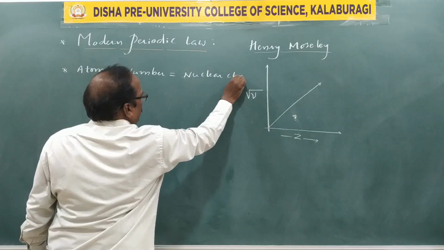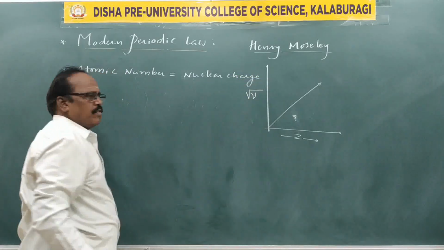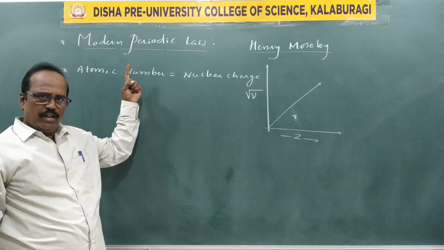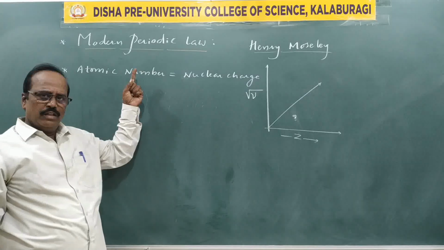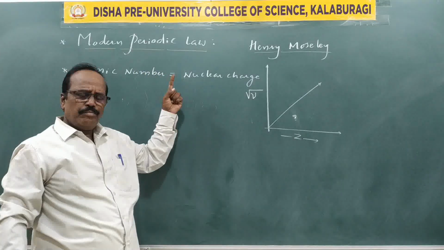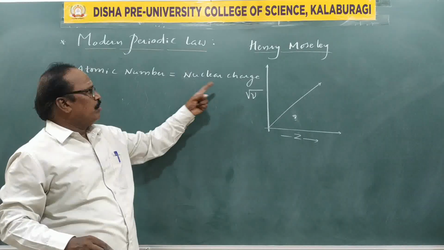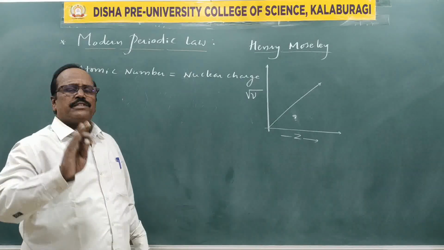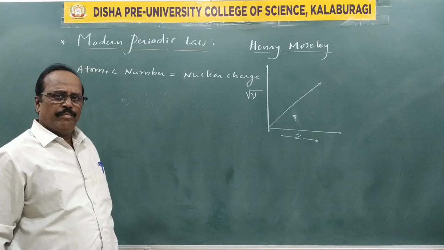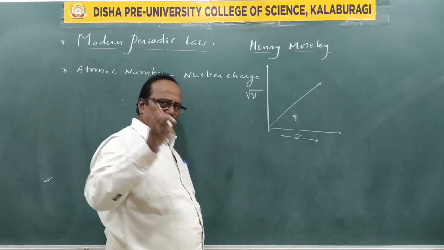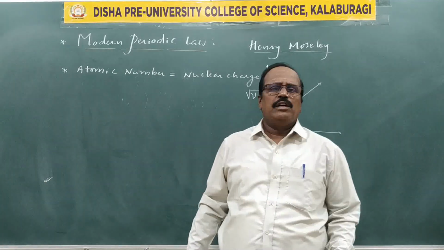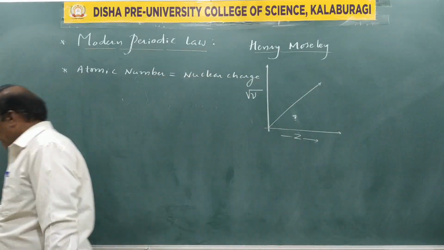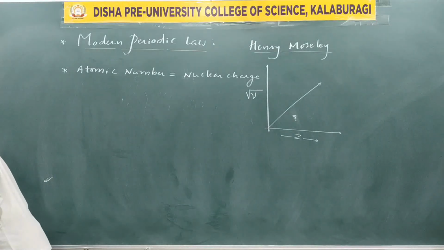We say this soon after the definition of the modern periodic law, since atomic weight is replaced by atomic number. Atomic number means nuclear charge. Nuclear charge means the number of protons present in the nucleus of an atom. So number of protons, nuclear charge, and atomic number all have a similar meaning. For this purpose, this word has been given at this particular moment.